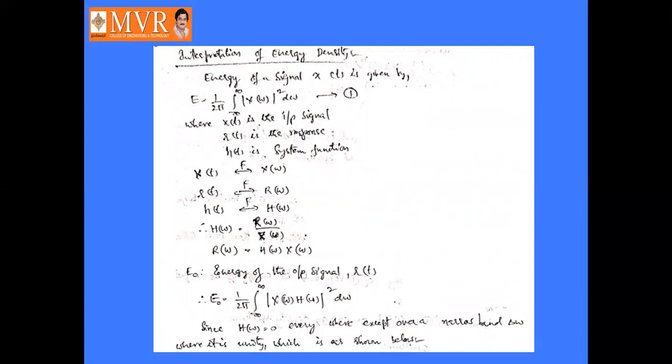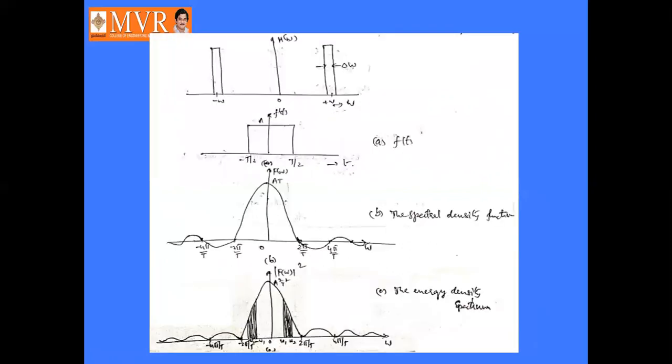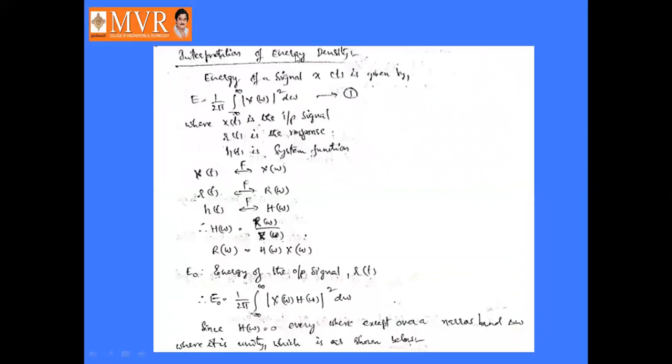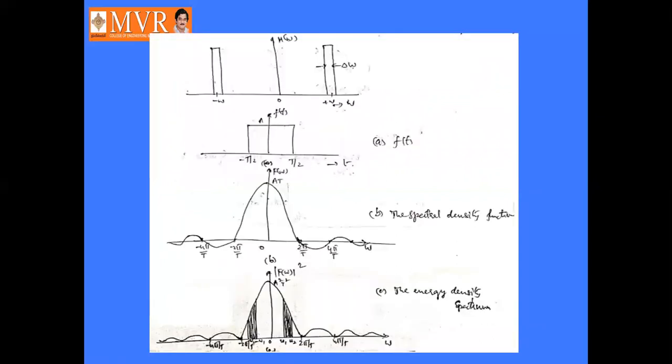Since h of omega is equal to 0 everywhere except over a narrow band delta omega where it is unity, it is as shown like this. This is h of omega versus omega frequency. H of omega is the system function, that is the impulse response. So it is represented like this, where delta omega is the change of omega.